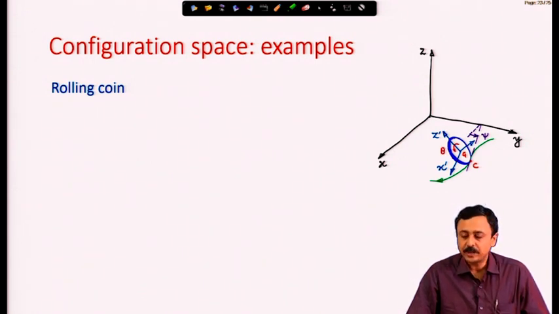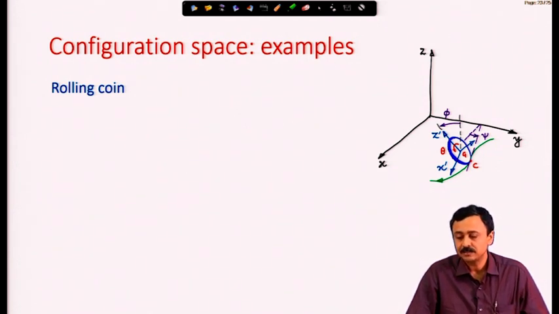The coin is of course spinning, and therefore, this spin angular velocity will be about y prime. There is one more orientation, and that is the tilt of the coin, measured again from the z axis, which is fixed to the ground, which is vertical.